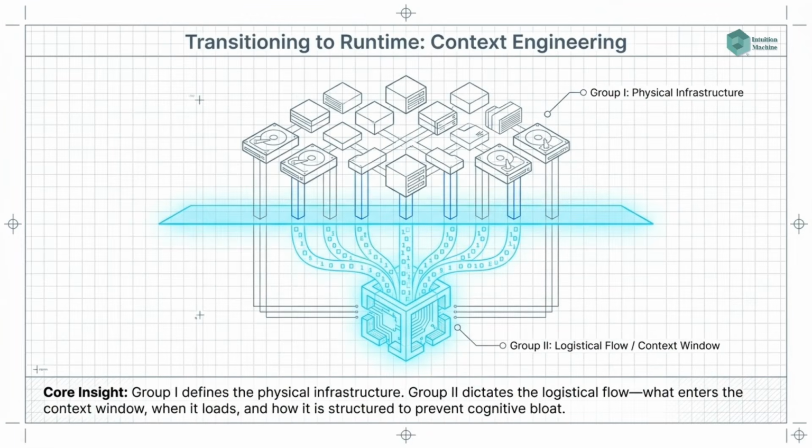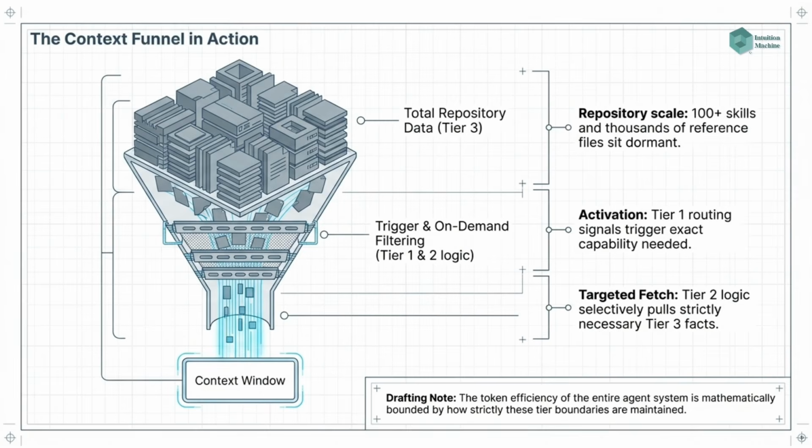Group 1 defines the physical infrastructure, while Group 2 dictates the logistical flow, what enters the context window, when it loads, and how it is structured to prevent cognitive bloat. The context funnel in action shows how repository data is filtered. Tier 1 routing signals trigger the exact capability needed, and Tier 2 logic selectively pulls necessary Tier 3 facts into the context window, ensuring token efficiency.